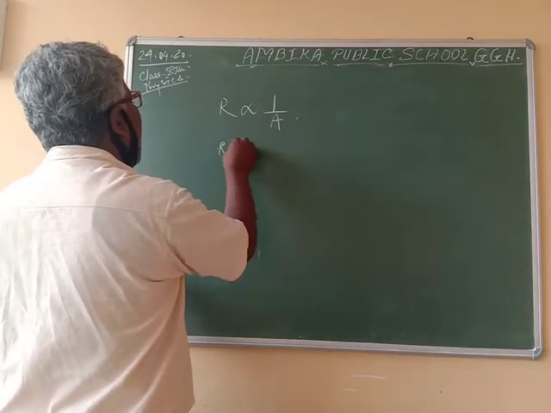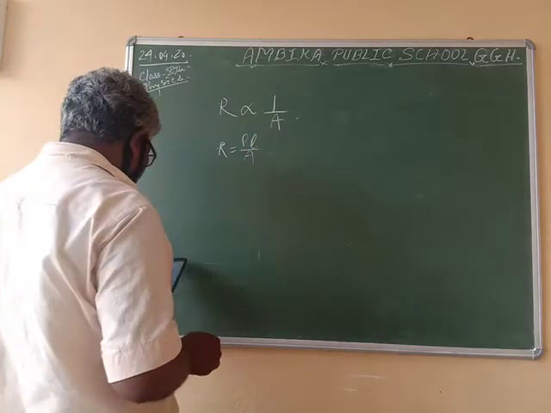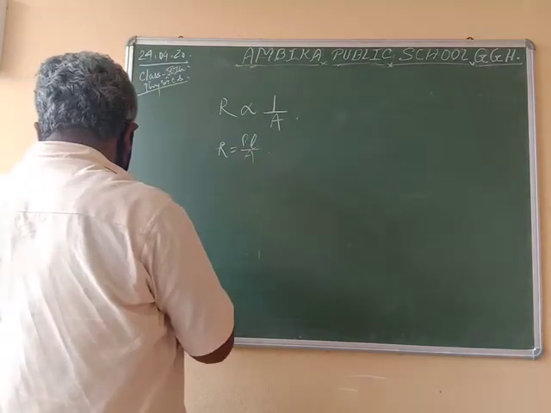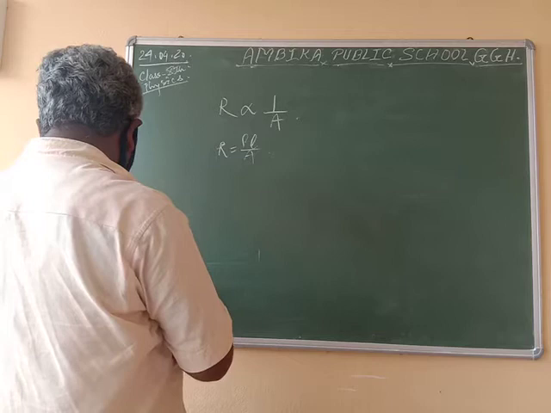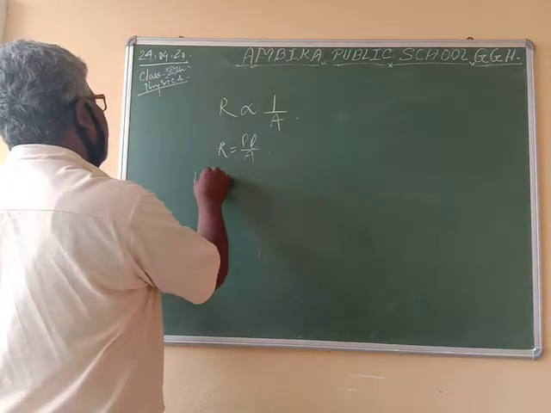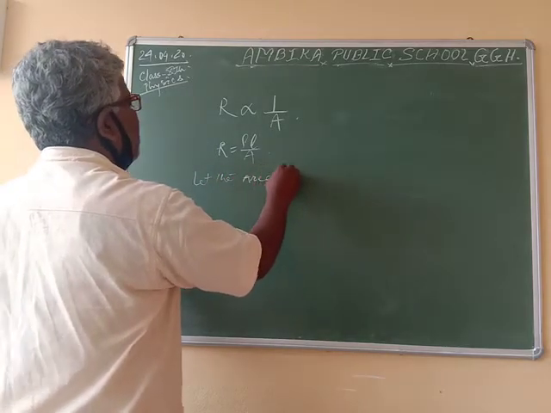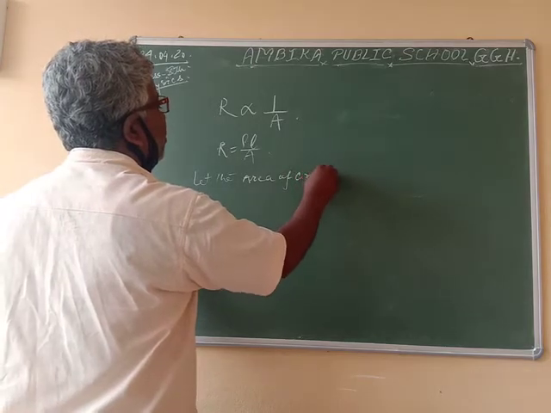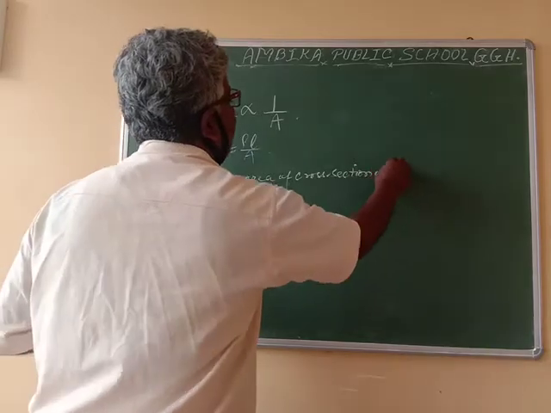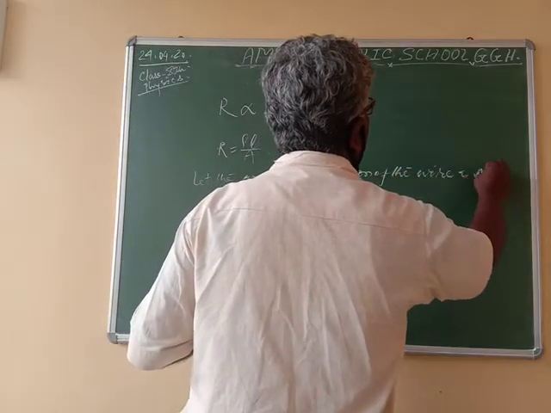This means R is equal to rho L by A. Here, when the area of cross section of a wire is doubled, let the area of cross section of the wire be A meter square.